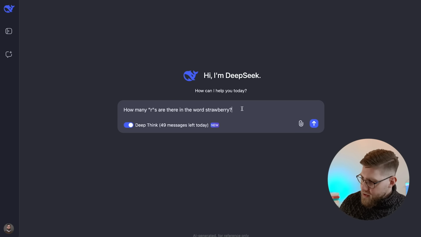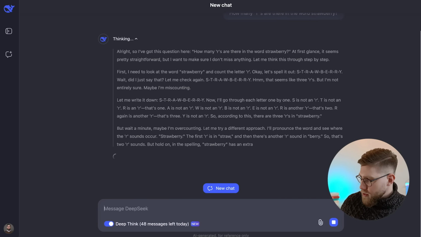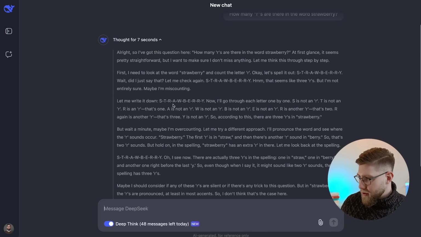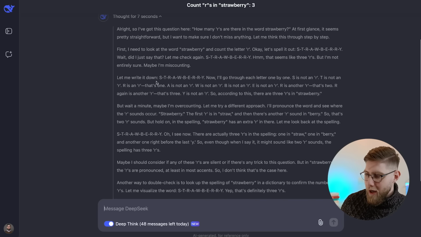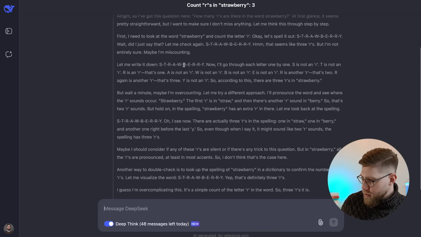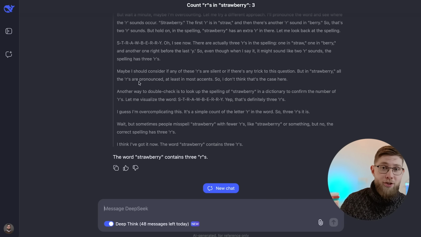So already we see a difference. Now it's thinking: okay, so I have the question, how many R's are there in the word strawberry? All right, first things first, I need to look at the word strawberry and count the letter R. Seems straightforward, but I should be careful not to miss any or count extra ones. Let's look at the final outcome. Here you can see the full process, what it's doing in the background, thinking through the problem. The final solution: thus, there are 3 R's in the word strawberry, which is actually correct.